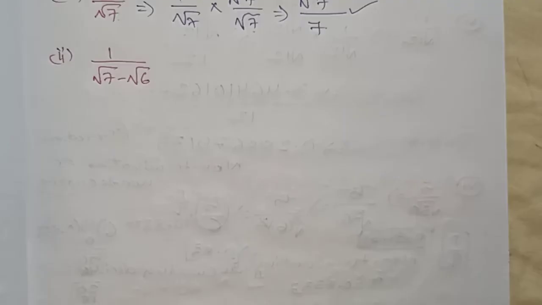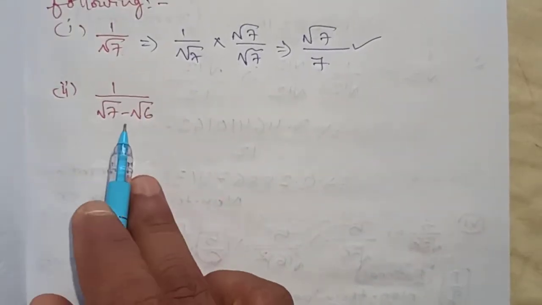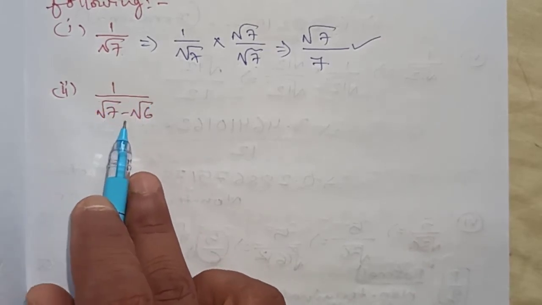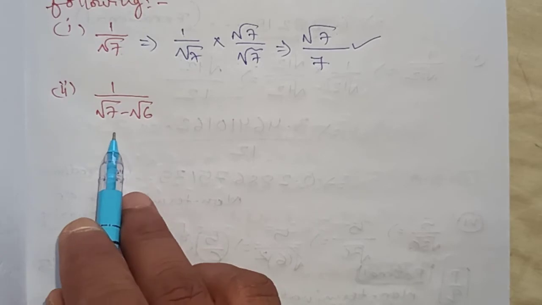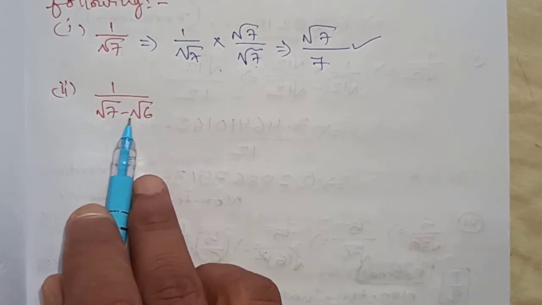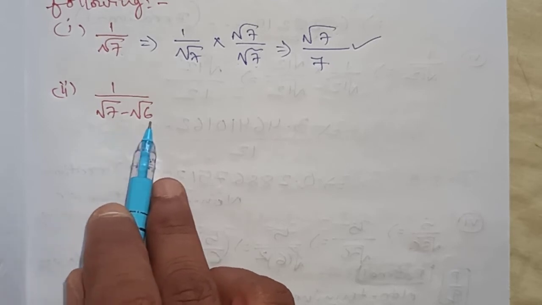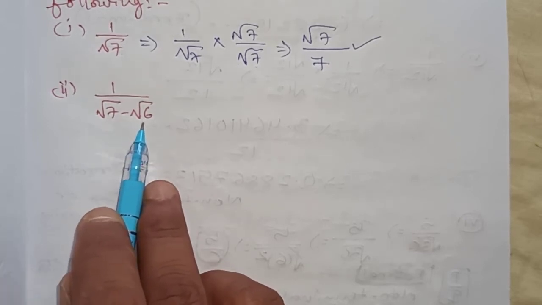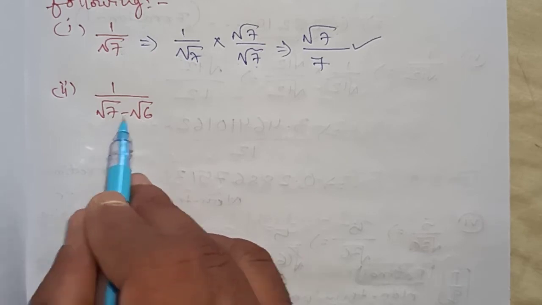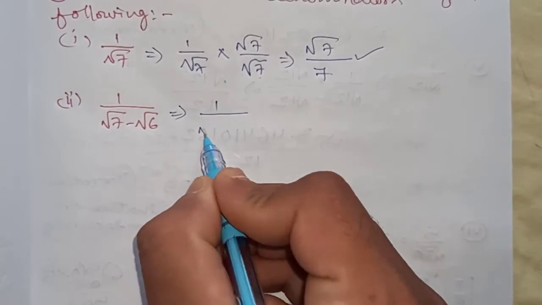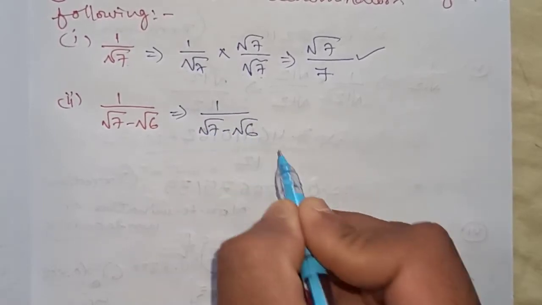Next bit. The second bit question is given 1 by root 7 minus root 6. This is the number which is given in the denominator. You remember that we won't be able to subtract if the square root numbers are different. Here 7 is given, here 6 is given. Only if both are the same numbers can we add or subtract. We will rationalize the denominator now. So I am writing the question once again, 1 by root 7 minus root 6.